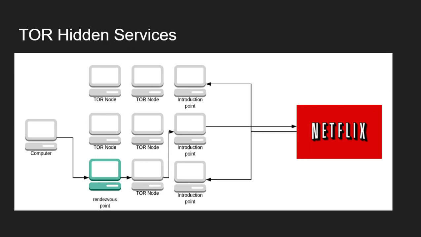For this, the server will establish circuits with each of the three introduction points, and these circuits will be at a 3-hop distance. After the introduction points have accepted this message, the server will generate a hidden service descriptor. This descriptor will contain the IP address of each of the introduction points as well as the public key. After this, the server will use its private key to sign the hidden service descriptor generated in the last step. Then the hidden service descriptor is added into the distributed hash table by the server.